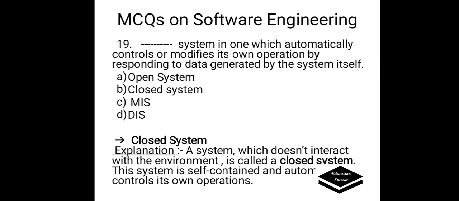Dash system is one which automatically controls or modifies its own operation by responding to data generated by the system itself. Options are A. Open system, B. Closed system, C. MIS, D. DIS. Correct answer is closed system. A closed system is a system which does not interact with the environment. It's called a closed system. This system is self-contained and automatically controls its operations.